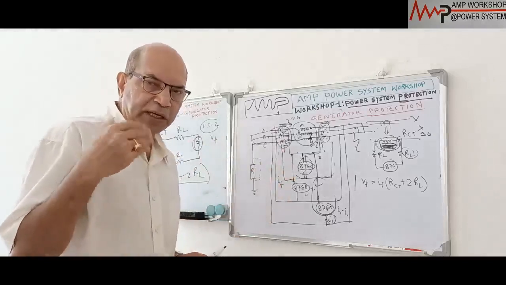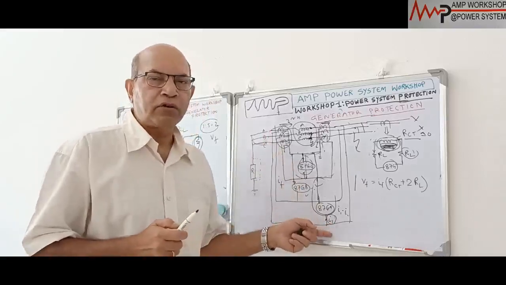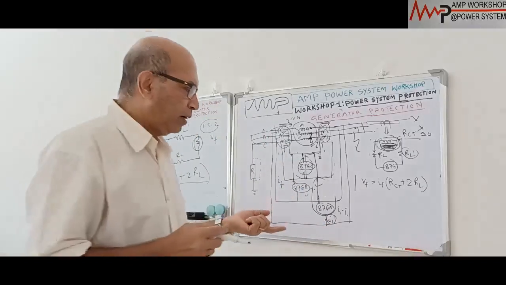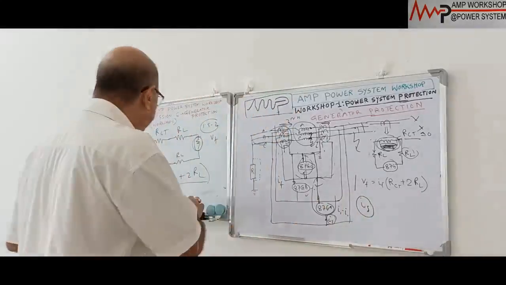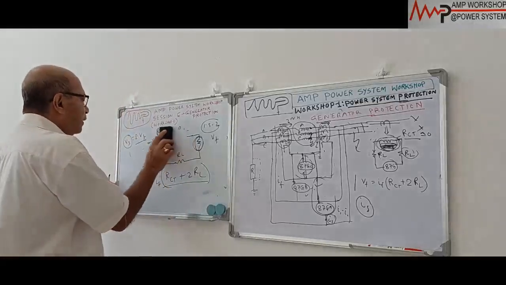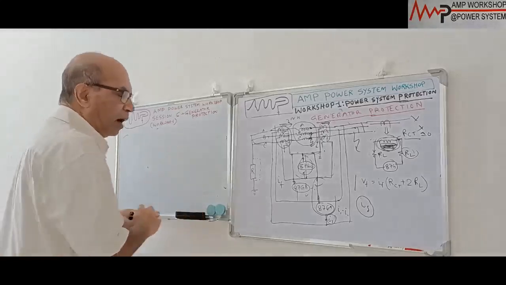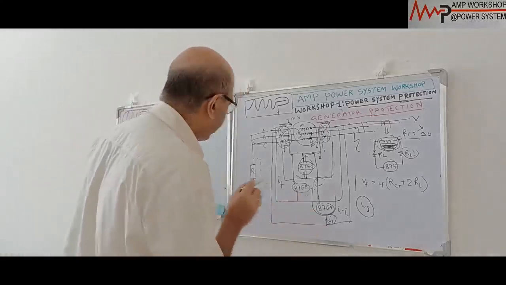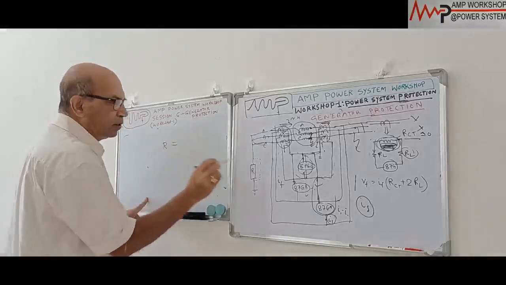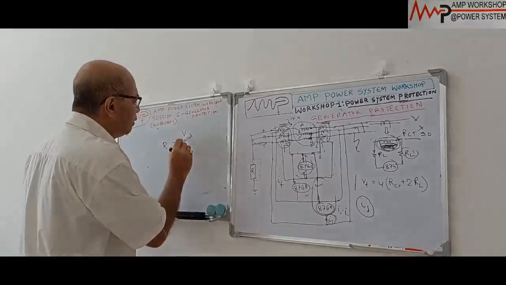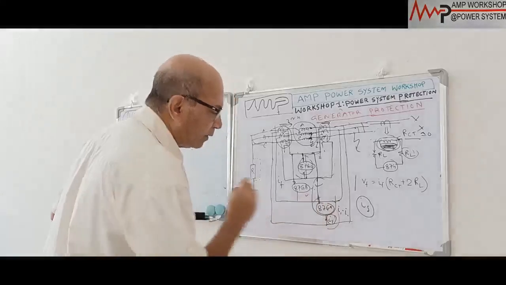Therefore, we have to give a setting current in such a way that when this current passes through, the relay will not operate. So we will give some setting of the current which is more than this. Suppose it is IS. If we give this setting VS and IS to the relay, then we can see effectively how much impedance will be coming across this. If the voltage setting is VS and current is IS, that is equal to the total resistance of this path.